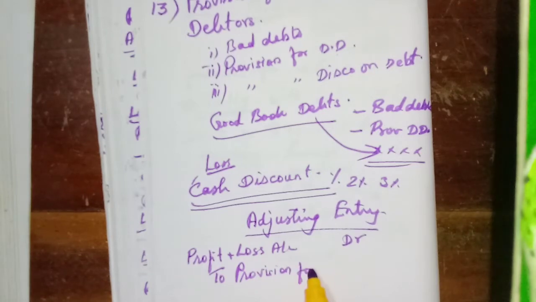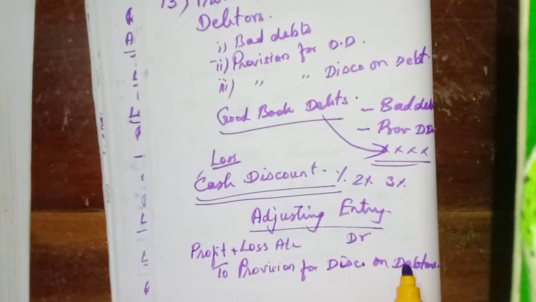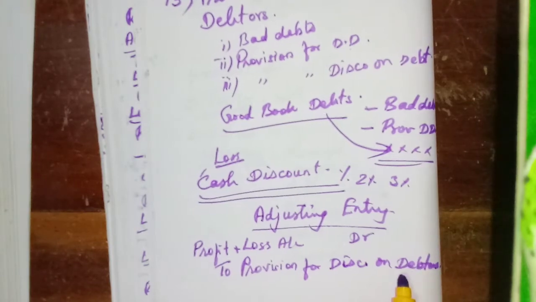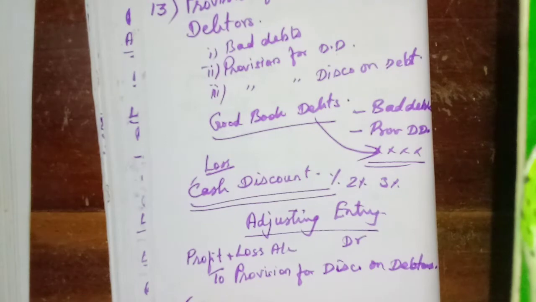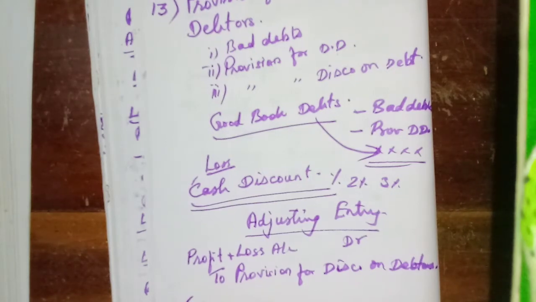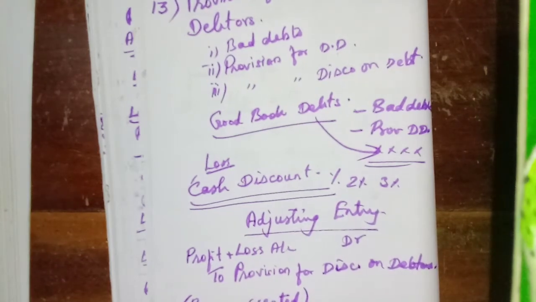Provision for discount on debtors. Then same thing, provision for discount on debtors created. That's the adjusting entry.